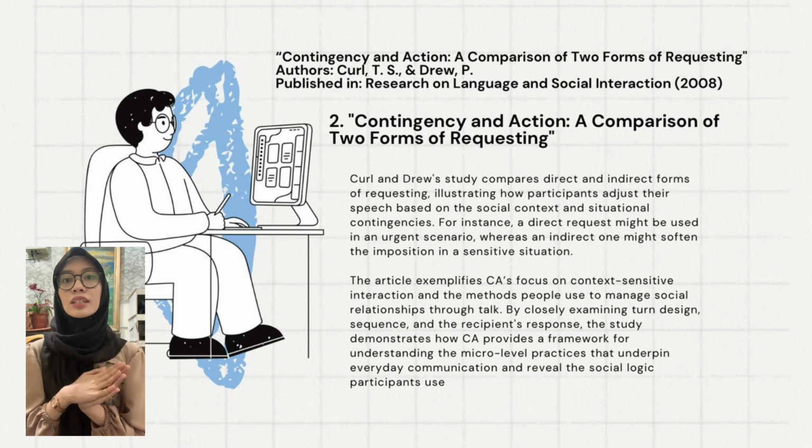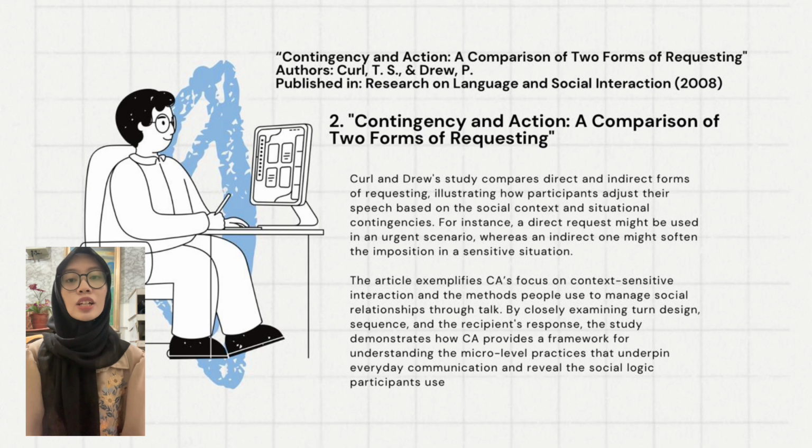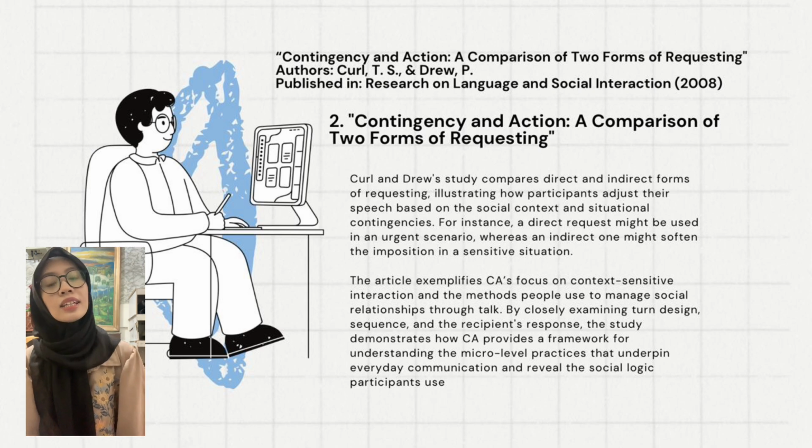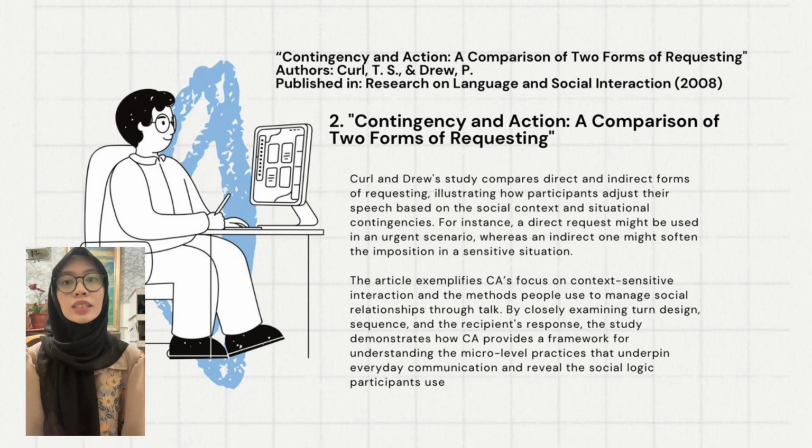And the second article that I will talk about is Contingency in Action: A Comparison of Two Forms of Requesting. The authors of this article are Curl T.S. and Drew P. It was published in Research on Language and Social Interaction in 2008. Curl and Drew's study compares direct and indirect forms of requesting, illustrating how participants adjust their speech based on the social context and situational contingencies.